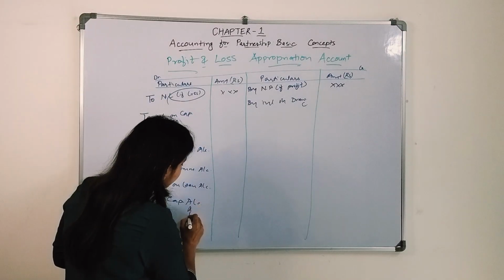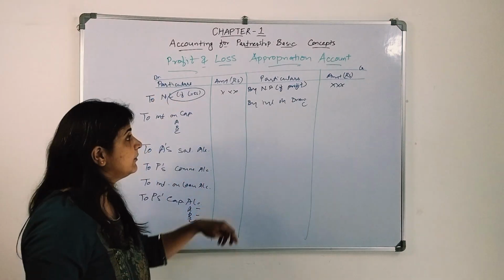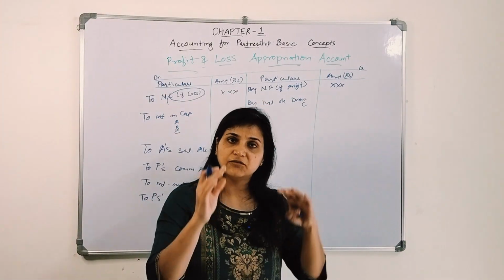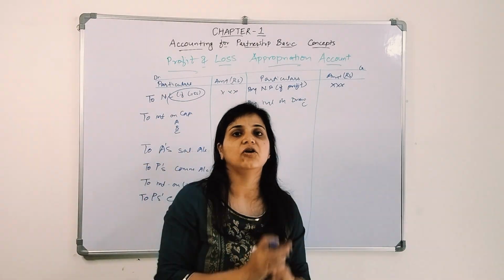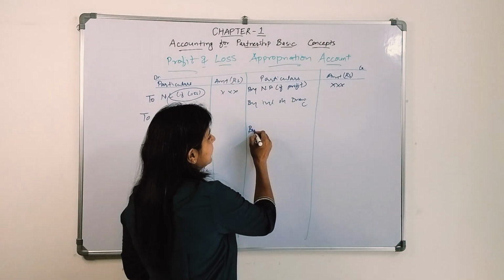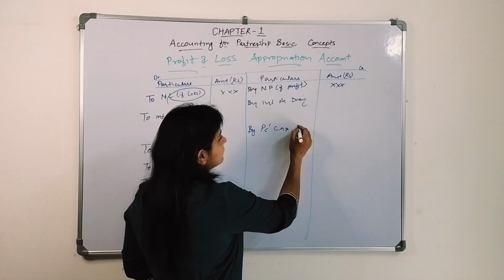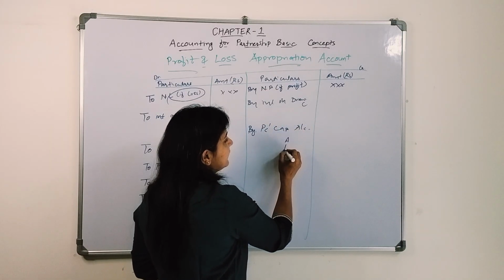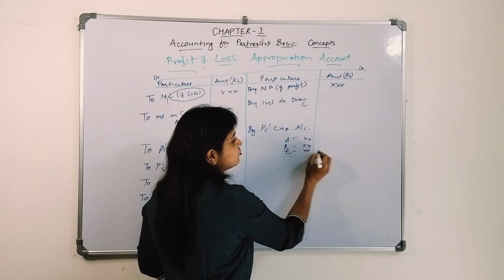Whatever profit the firm has earned, we will transfer it to the capital account. If there is a loss, we will close the profit and loss appropriation account and transfer that loss to the partners capital, and partners capital account will get closed. The same we are going to show in the balance sheet.